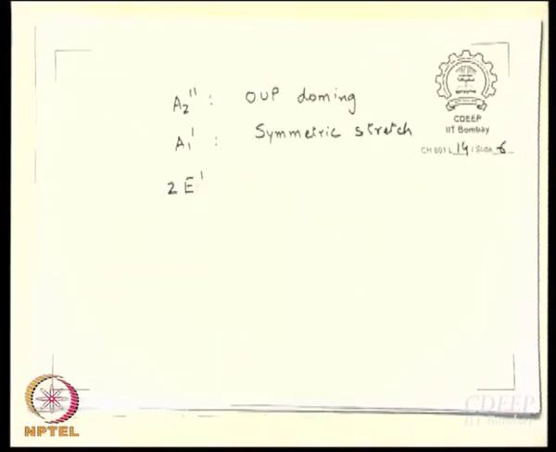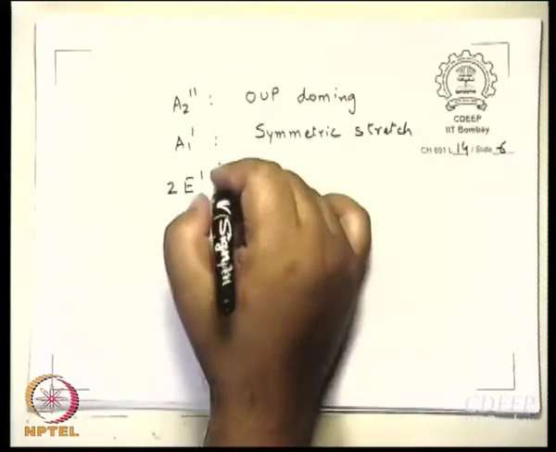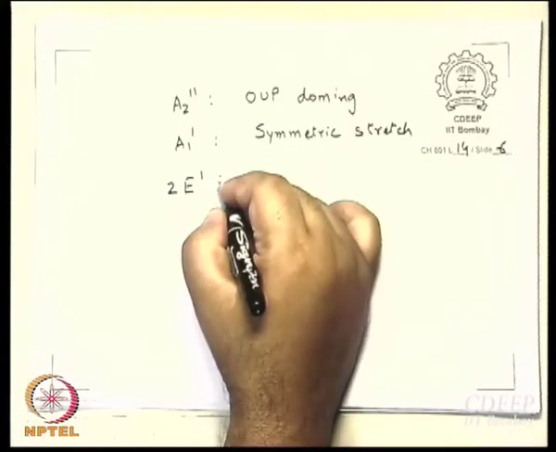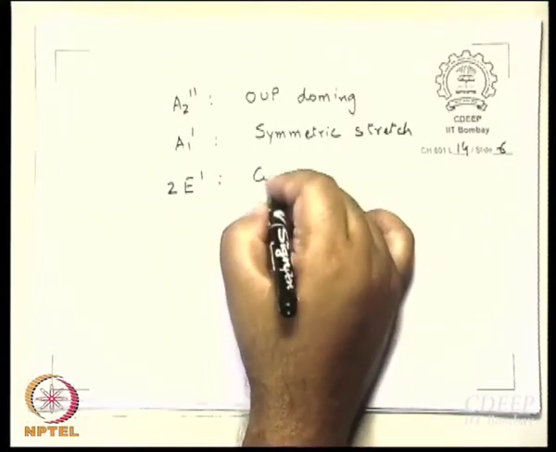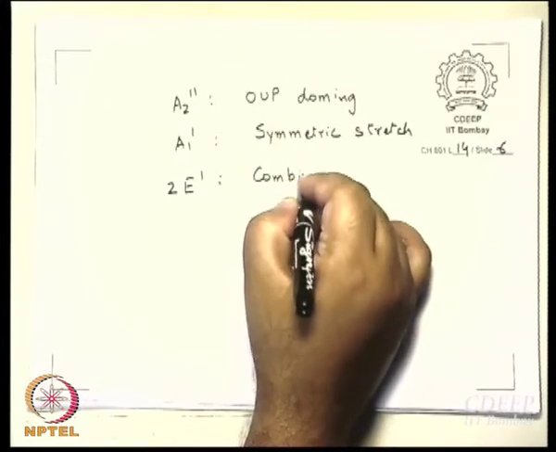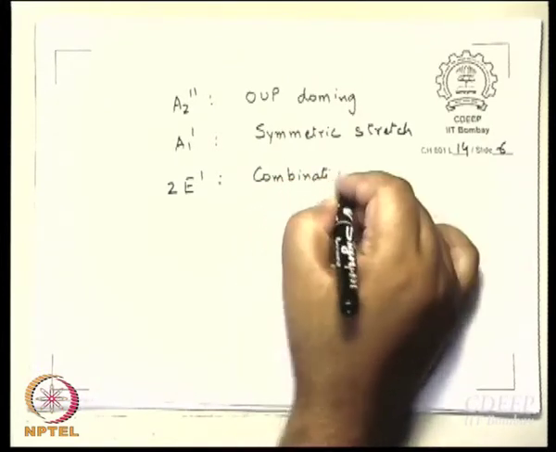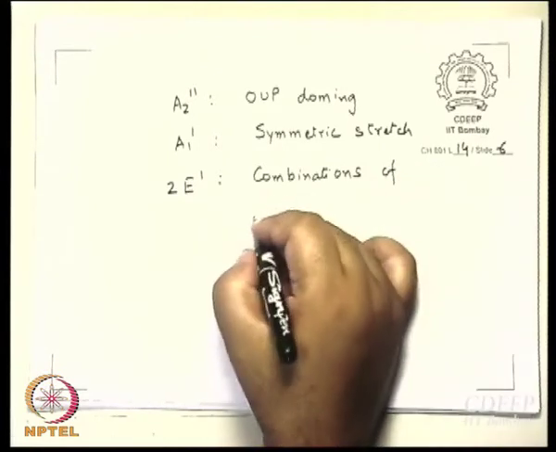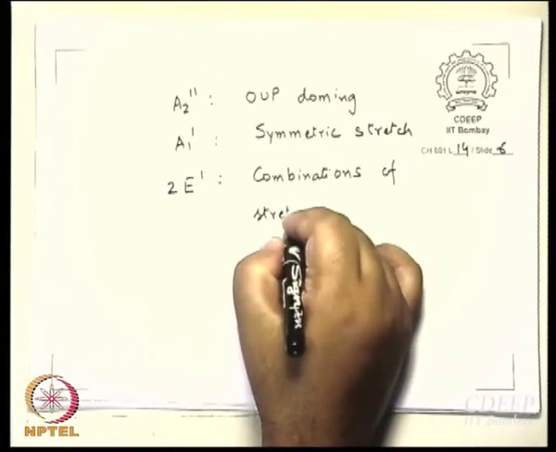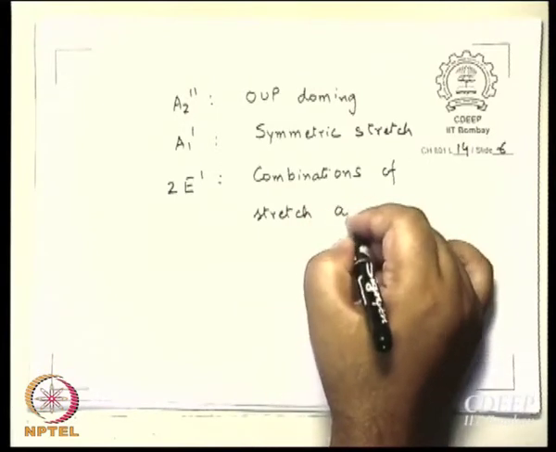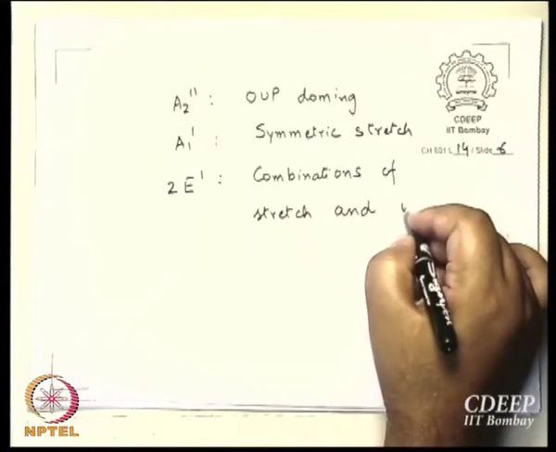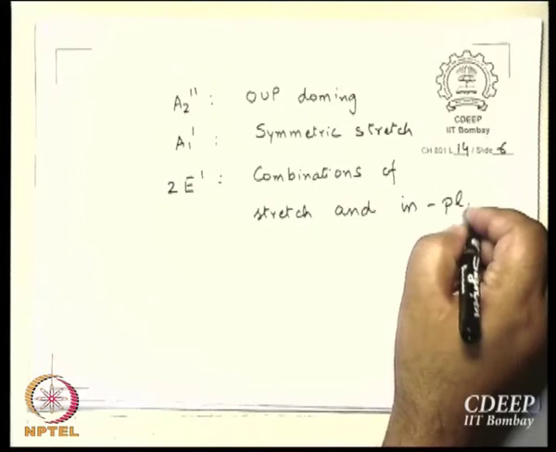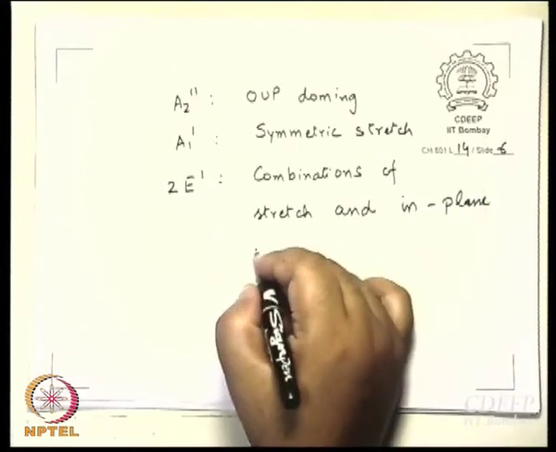The two E dashed modes, these have to be combinations of stretch and in plane angular deformation.